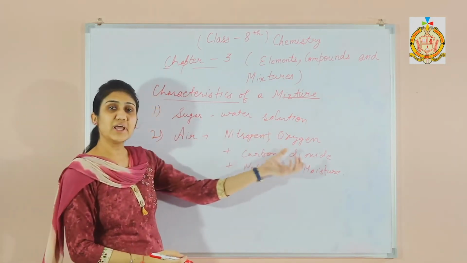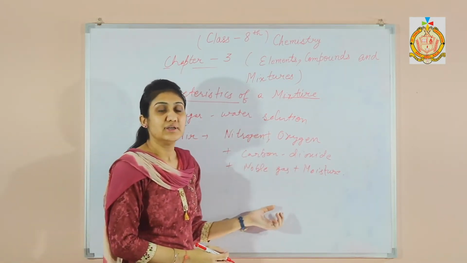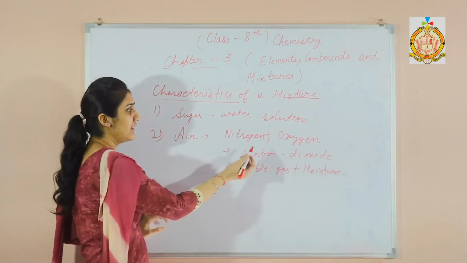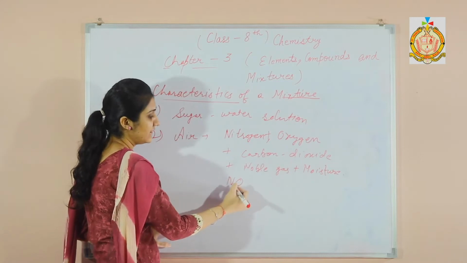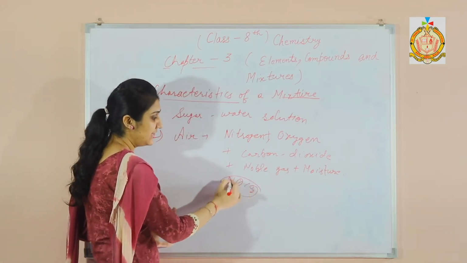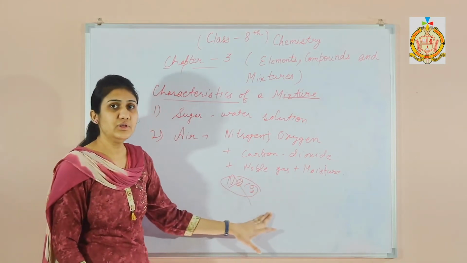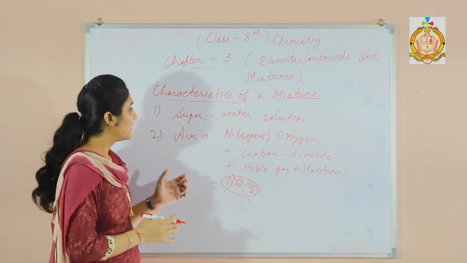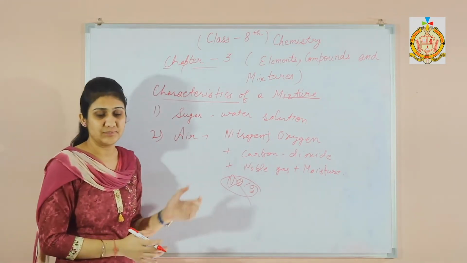But these are not chemically combining with one another. It is not like that they are combining and making a new substance, like NO, CO2. So they are not chemically reacting. But what are they doing? They are just coexisting with one another. So that is the characteristics of a mixture.